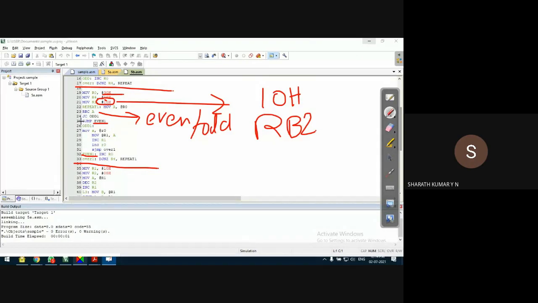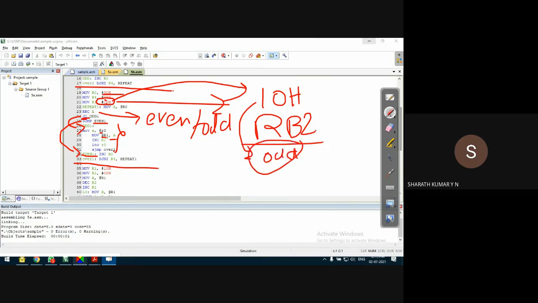I'll jump out of this loop. That means I'm not executing these lines. If it is odd, jump if carry. If it is odd, I'll go to this loop odd one. In this case, I copy the data and store it into the destination location, which is R1, which points to the location 10H, that is register bank 2. That means starting from 10H, all the odd numbers will be stored. Very simple.